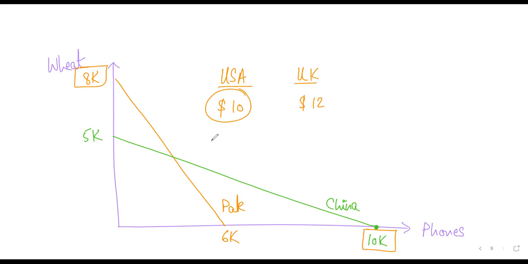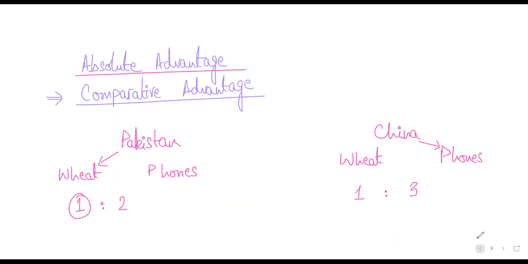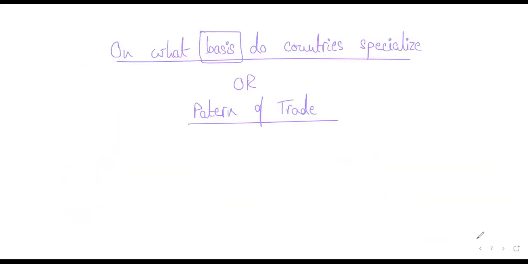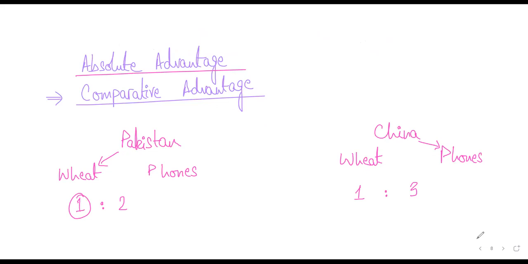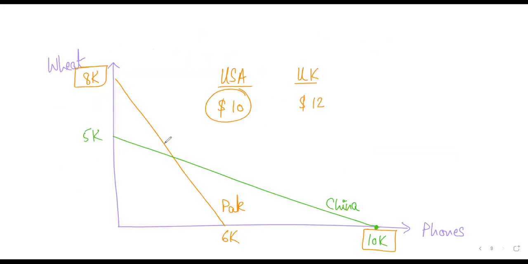Then what are some other bases? So we've already explained absolute advantage above. We have already explained comparative advantage that we did at the start of the question, what is comparative advantage, how it predicts pattern of trade. Then we talked about absolute advantage right now, and we said that absolute advantage can also predict patterns of trade. Then you can also mention some other basis for specialization. What can be some other basis for specialization?